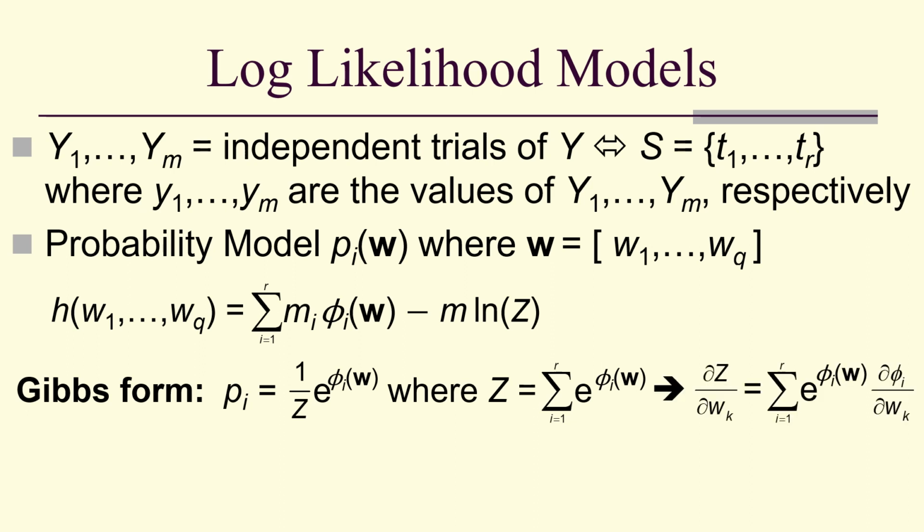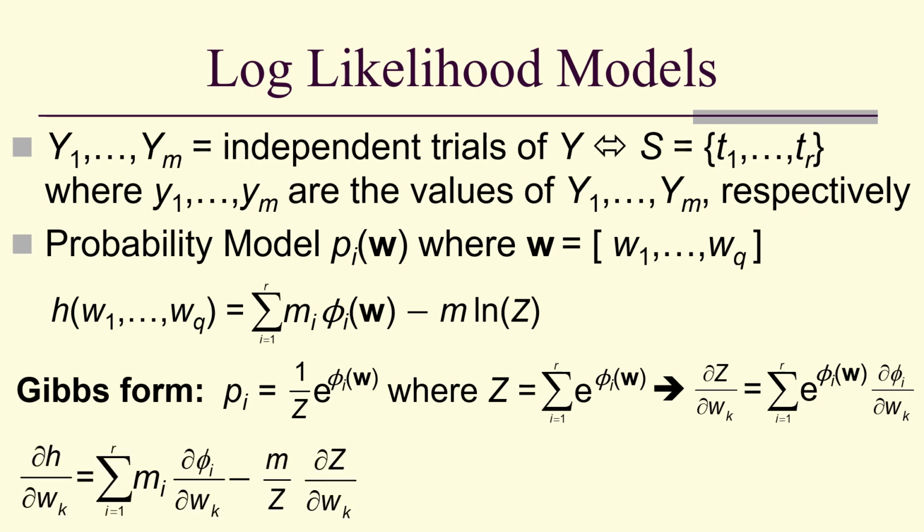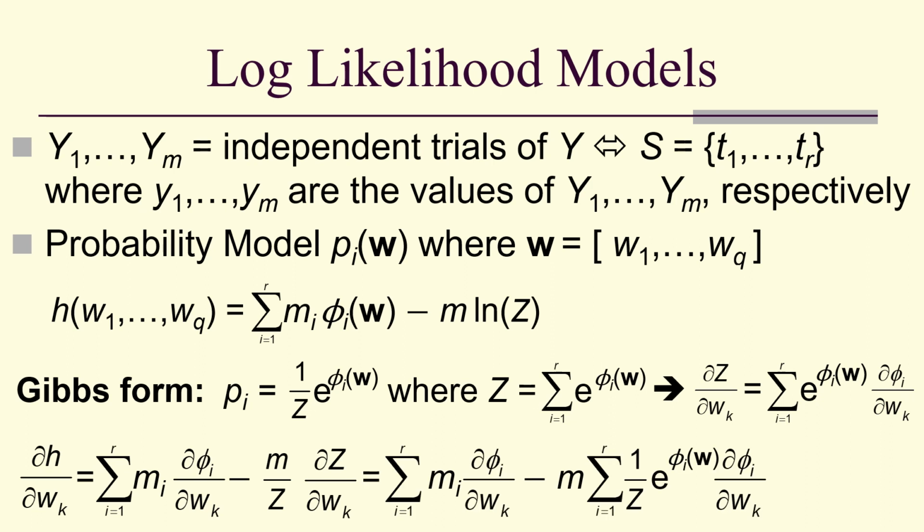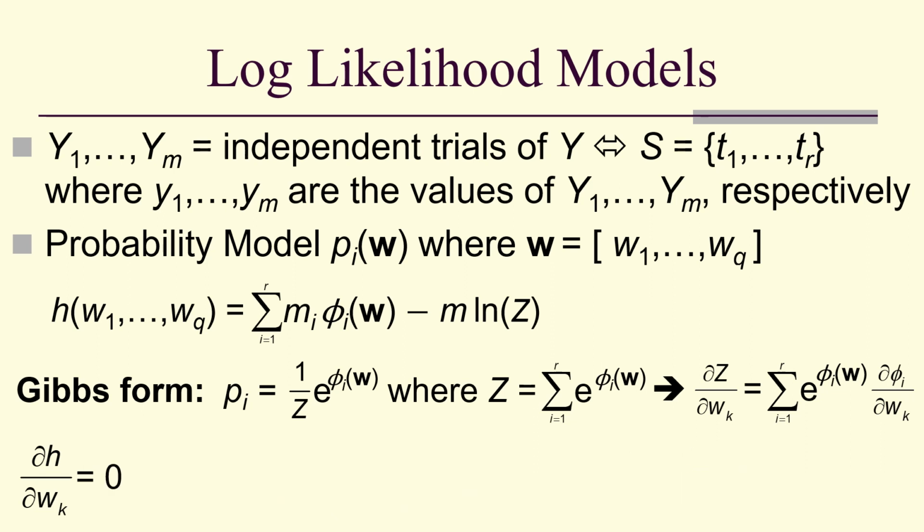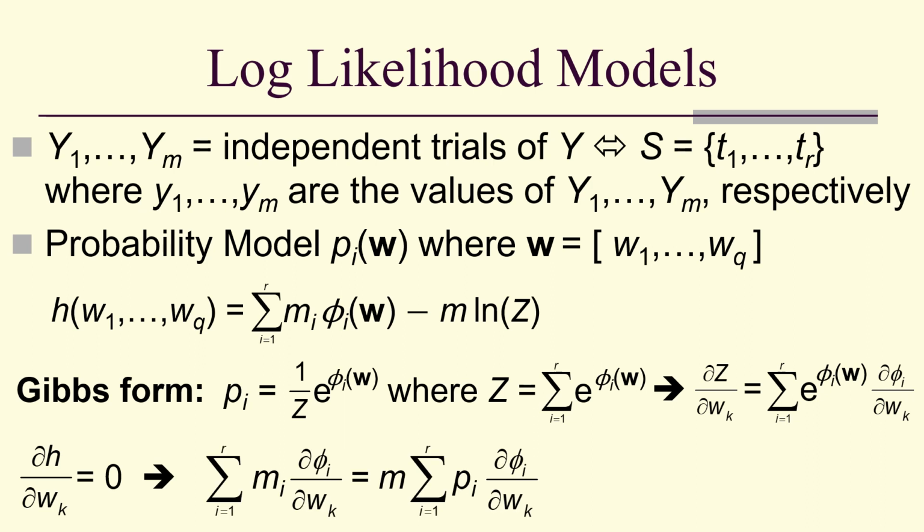Notice that for our derivative of the partition function, we have something that looks like this. The derivative of h with respect to a weight coefficient is equal to this sum minus m over z, the partial of z with respect to w sub k, because of the derivative of the logarithm. And notice that's going to be, when we distribute the sum, something that looks like that. Notice we've got a 1 over z e to the phi sub i of w in the second summation, but that's just P sub i. So if we set the derivative of h equal to 0, we get that these two sums have to be the same.